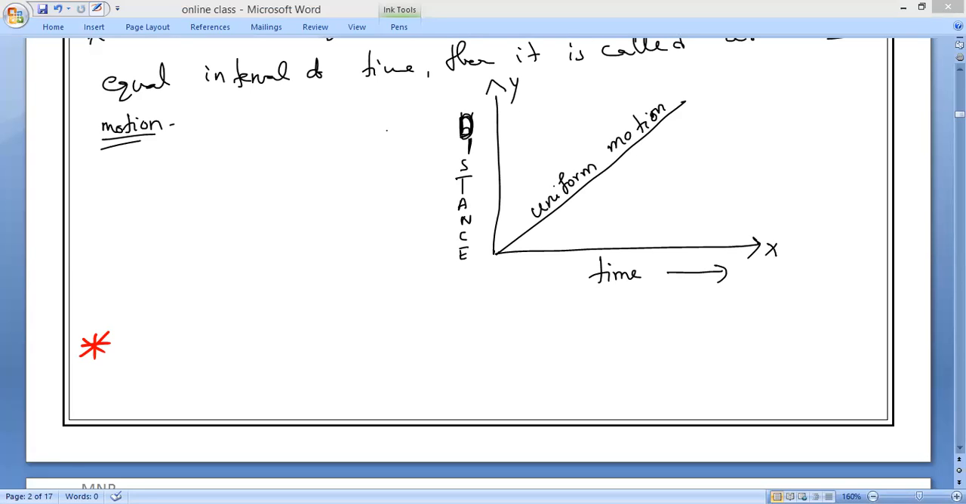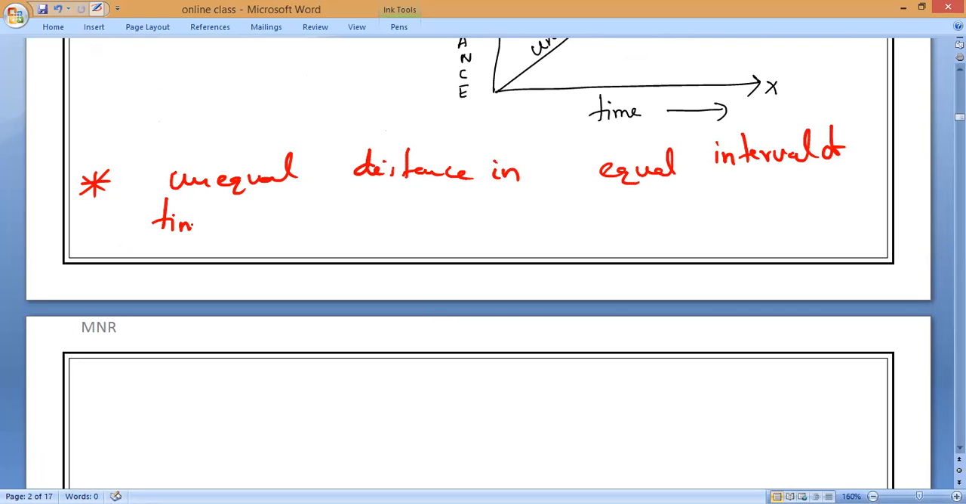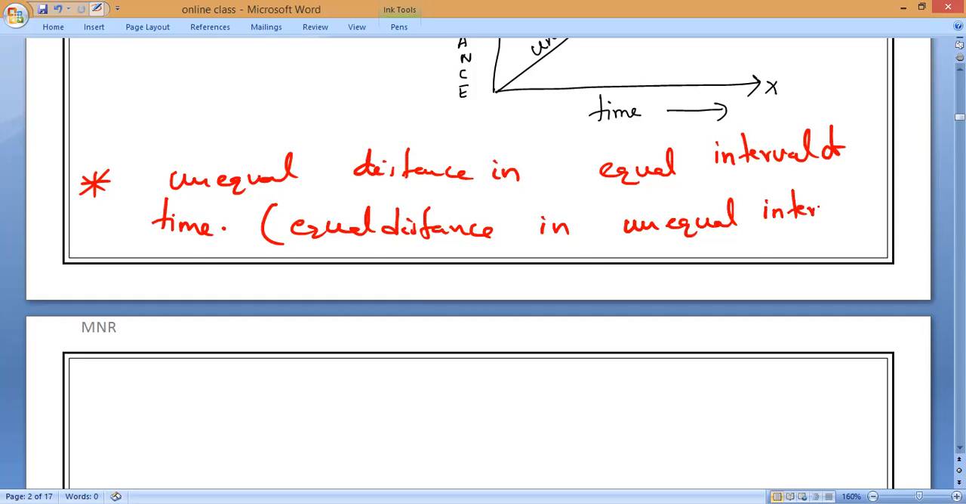Now, if a body is in non-uniform motion, meaning it travels unequal distance in equal intervals of time, or we can say equal distance in unequal intervals of time, that is what we call non-uniform motion.